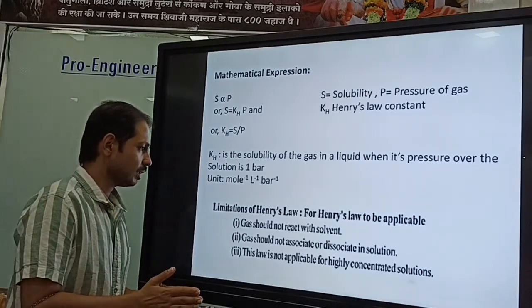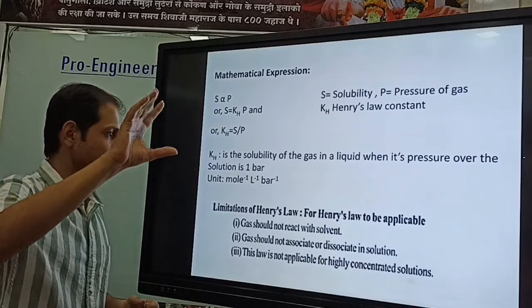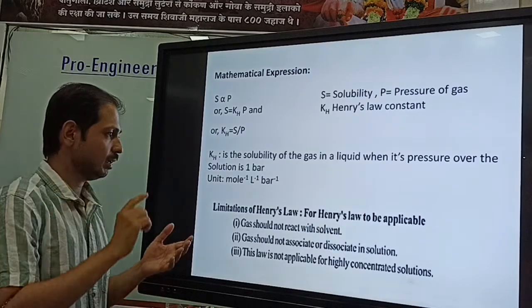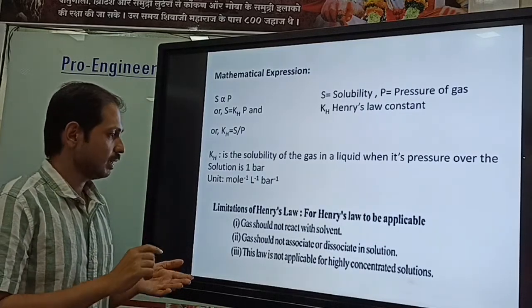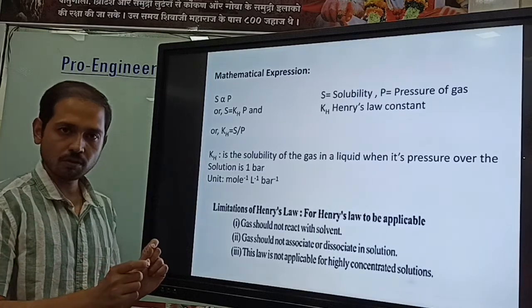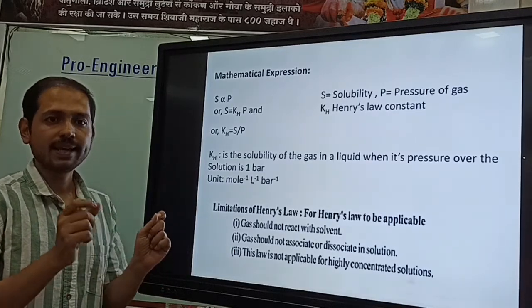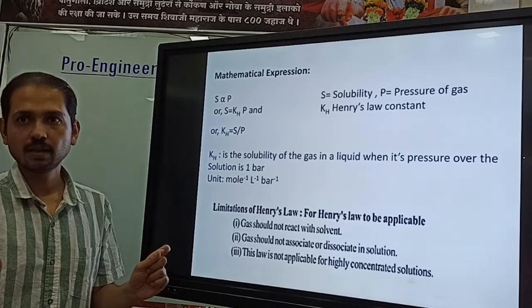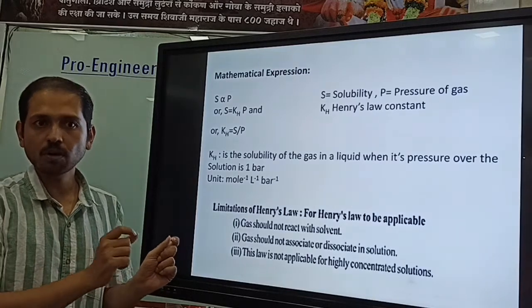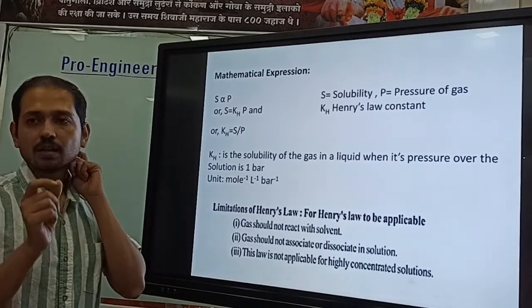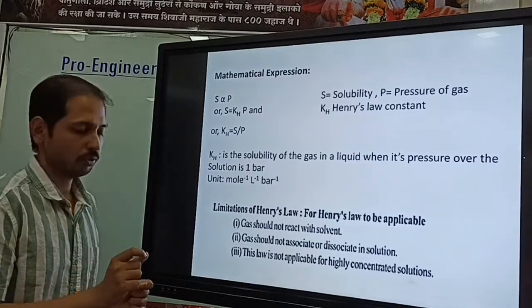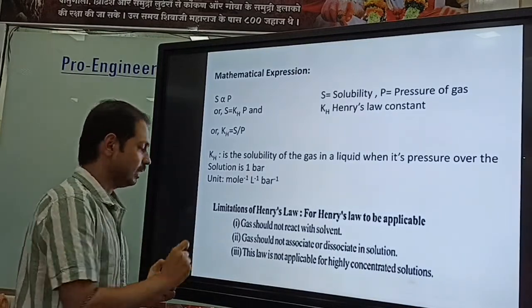In the definition of solubility that we discussed, the individual solute and solvent should remain intact. There should not be any chemical change of the solvent and solute. The same thing is applicable here also.